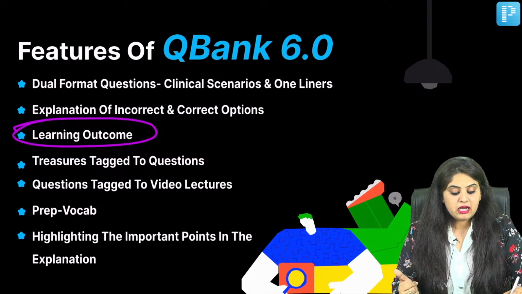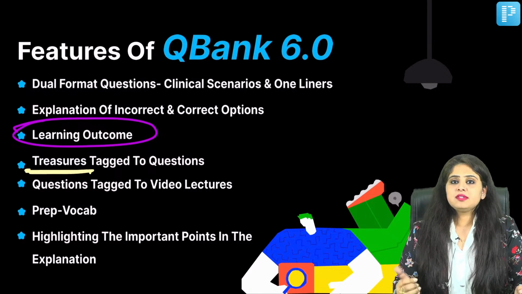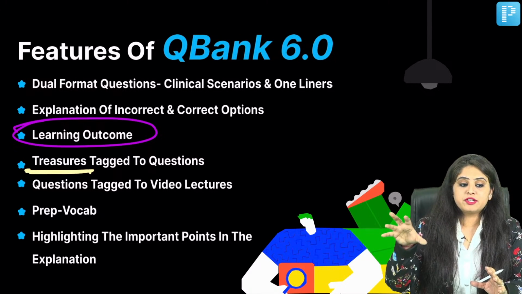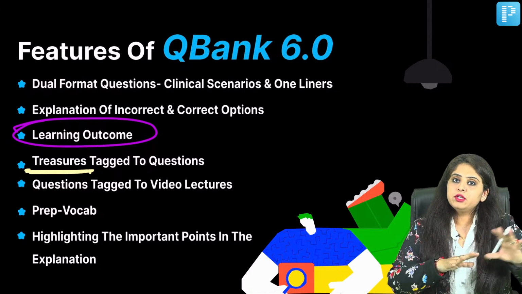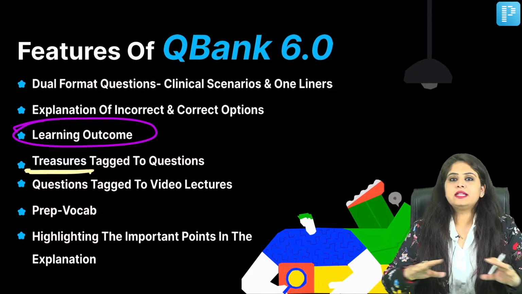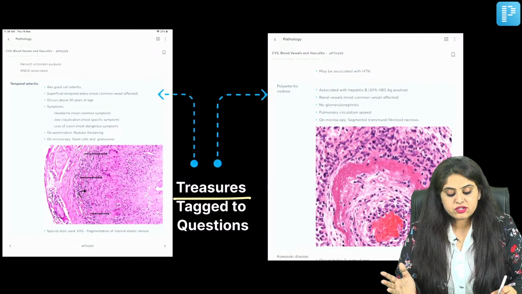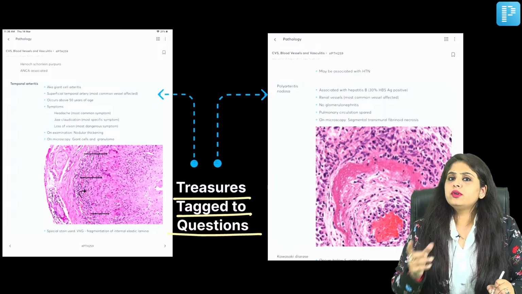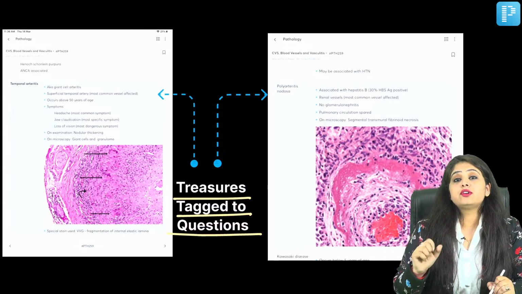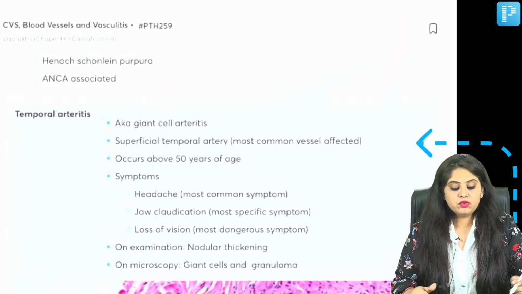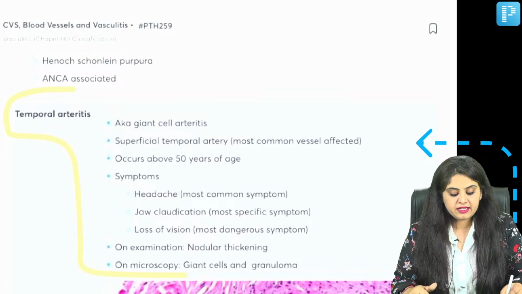What else? Now all of you study treasures, but it happens later, ma'am. That is in a separate section when I have to click on the treasures and study them. So I do QBank separate and I do treasures separate, and then it's a big chaos and mess that I create. So what did we decide? That the treasures should be tagged to the questions. So if you go to your treasure, there is a treasure on temporal arteritis. So what have we done? If you've got a question on temporal arteritis, we have tagged that entire treasure over here.